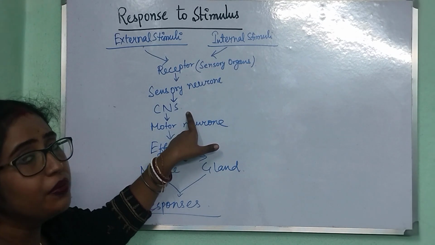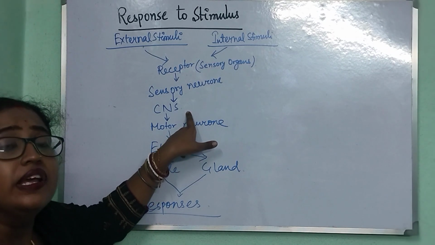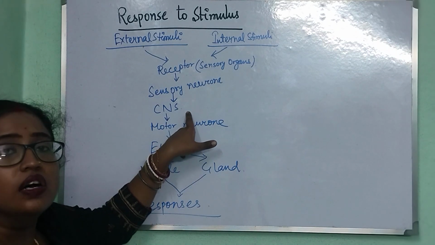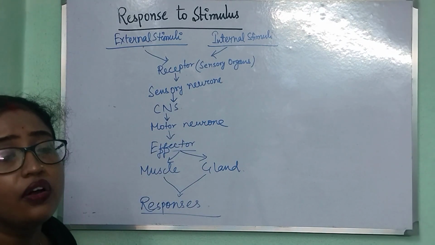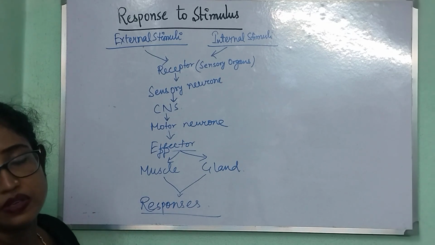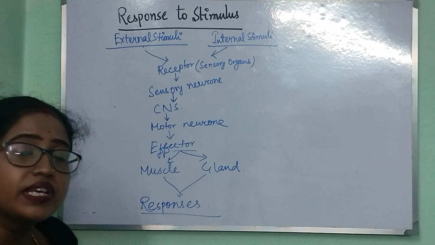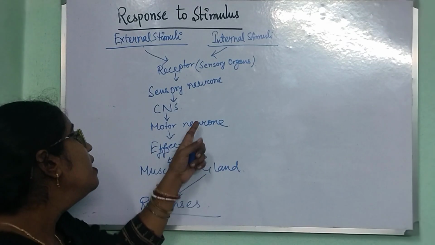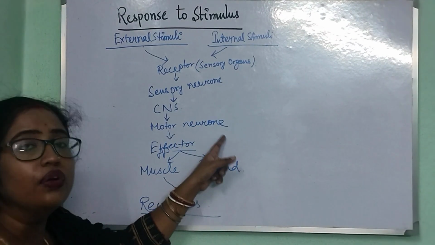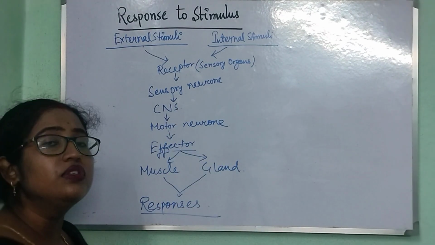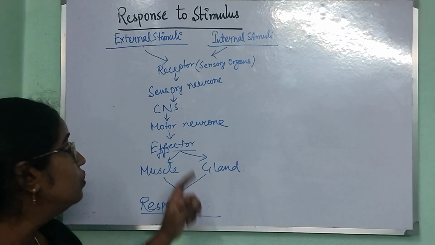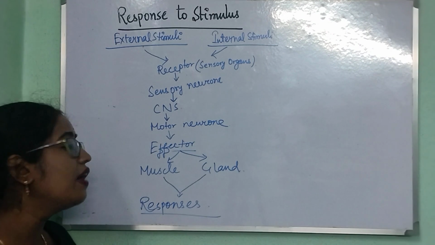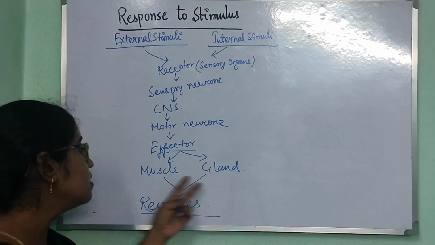The central nervous system processes this information and gives orders to the effector organs, via the motor neuron, about what responses to exert against specific types of stimuli. So the motor neuron transmits those orders to the effector organs. We have two types of effector organs, muscle and gland.